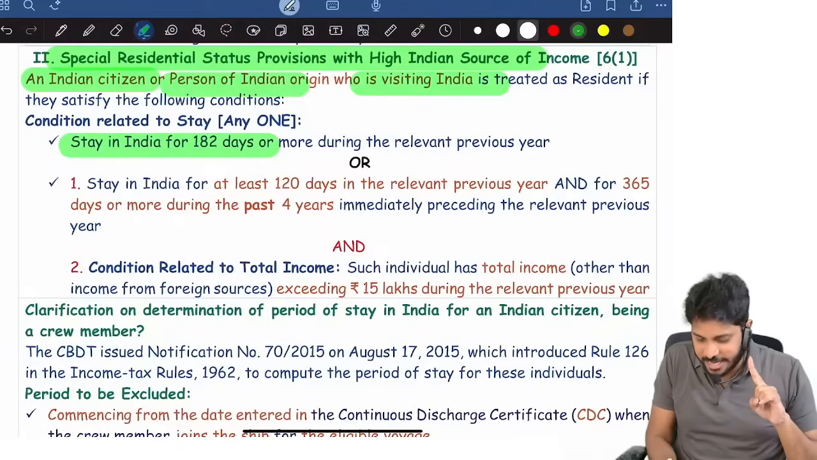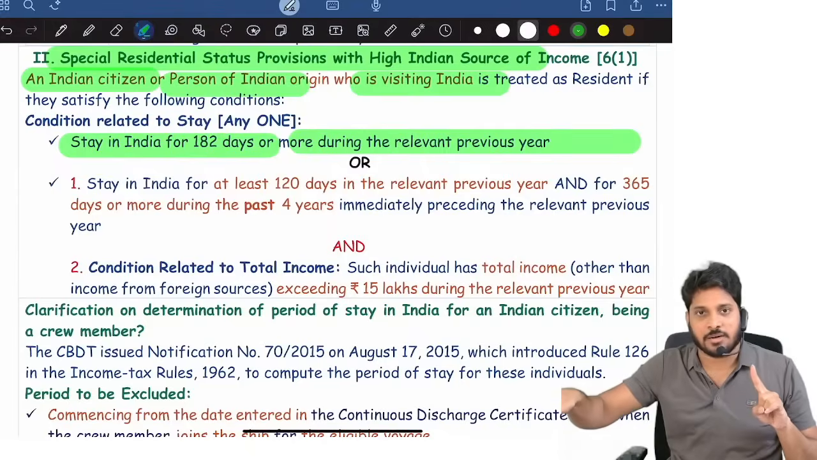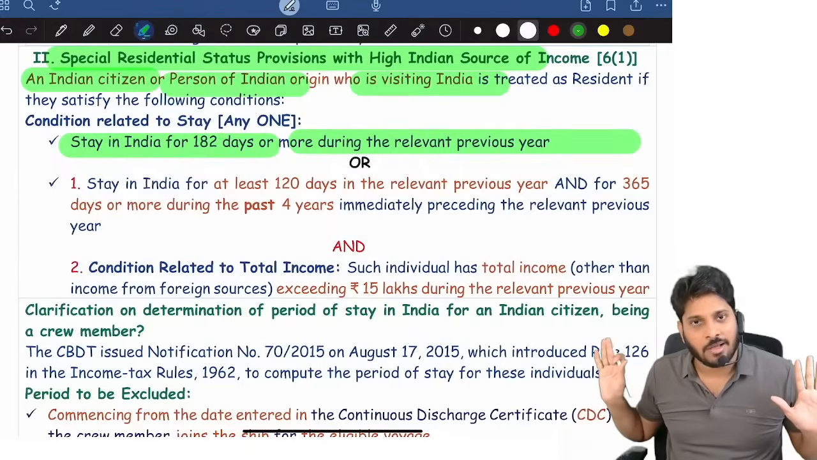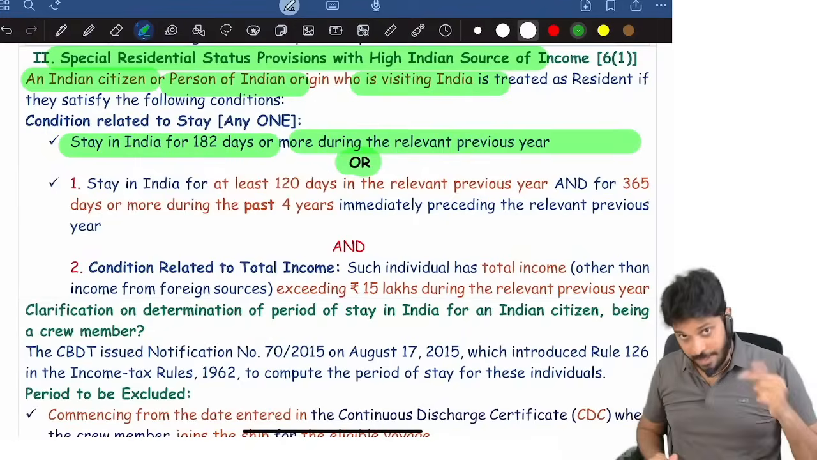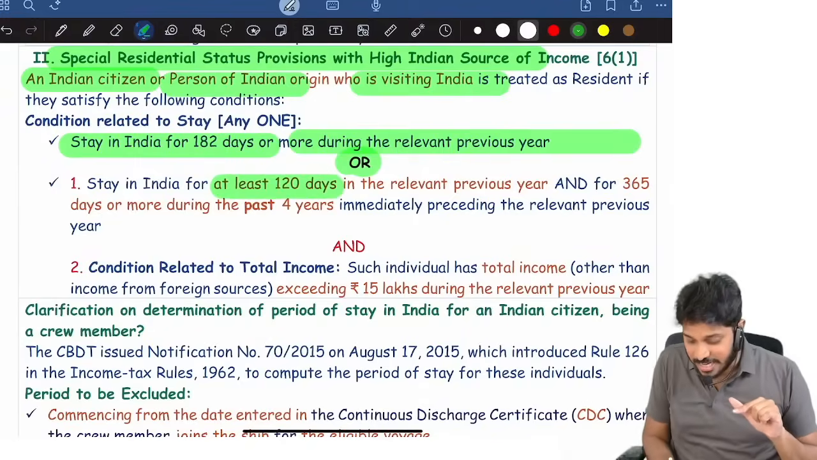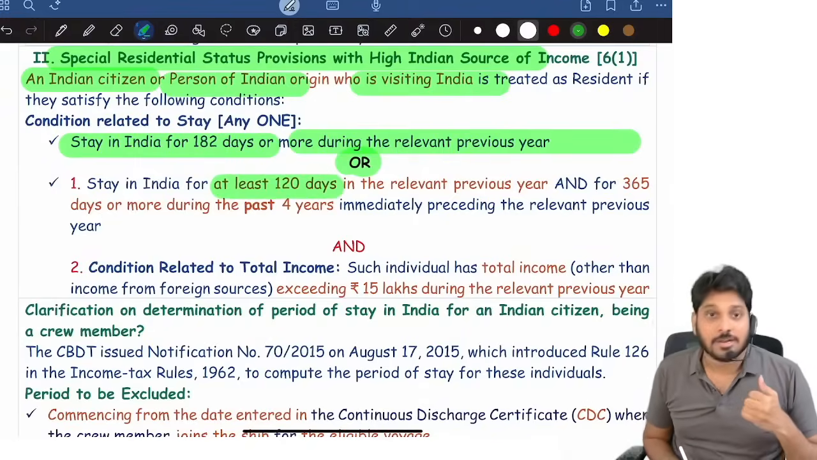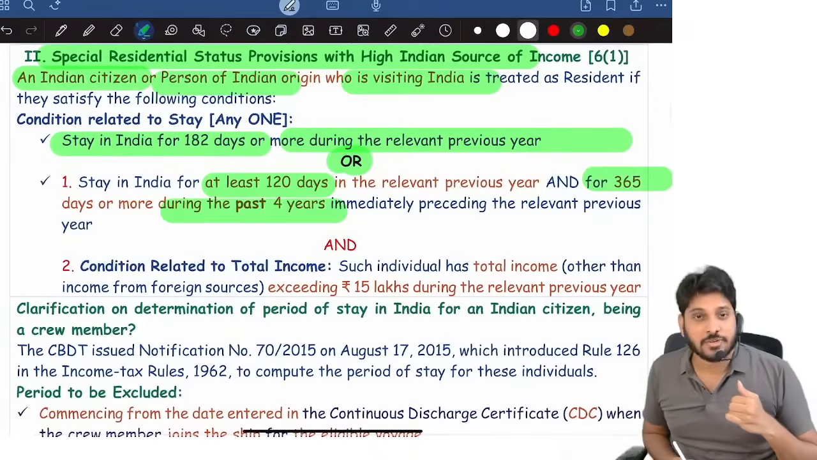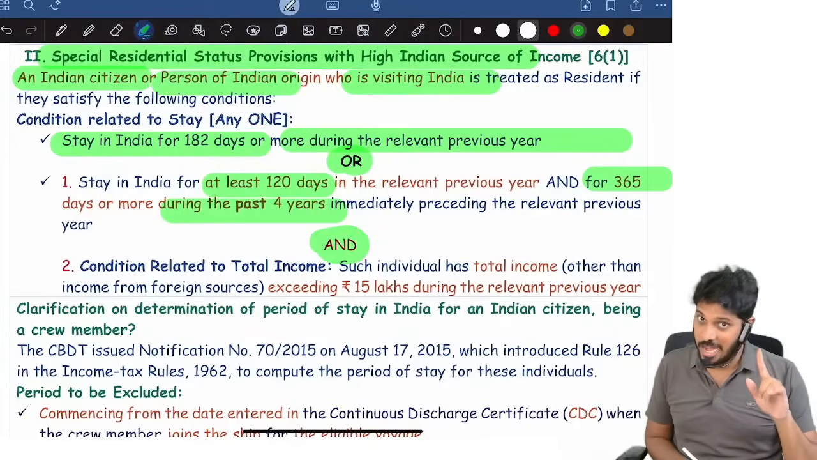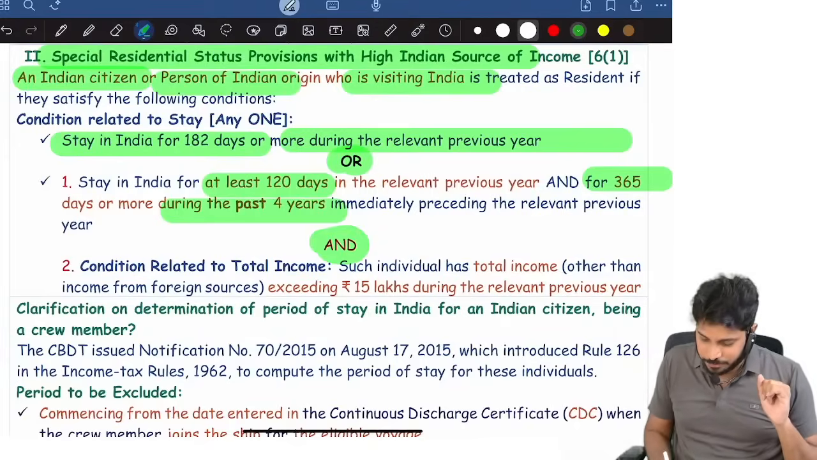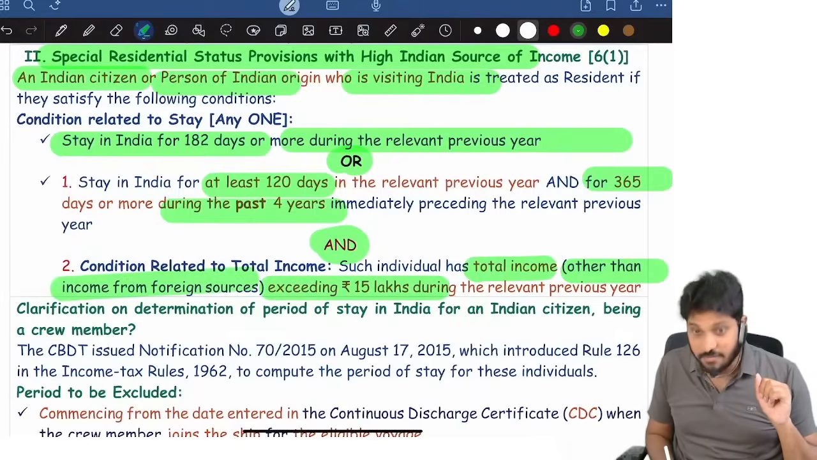First, have they stayed in India 182 days or more in the relevant year? Yes, then resident. If no, then check this: have they stayed at least 120 days? Yes. In the last 4 years, have they stayed 365 days or more? Yes, they stayed. And the total income other than foreign source income is exceeding 15 lakhs.